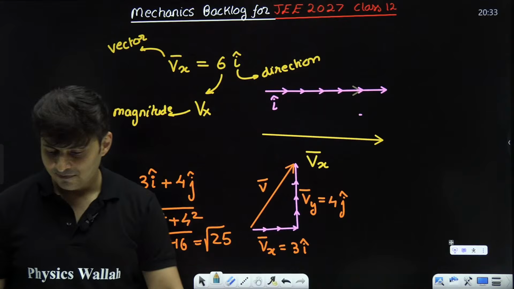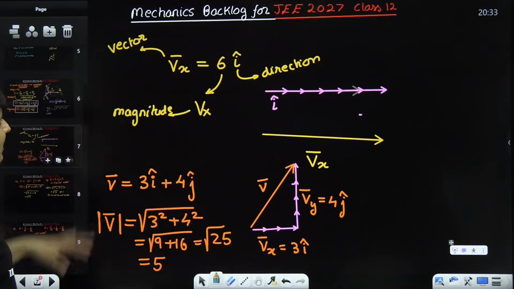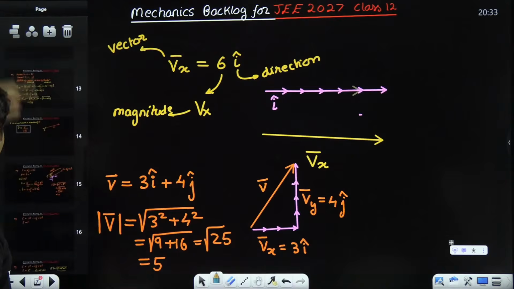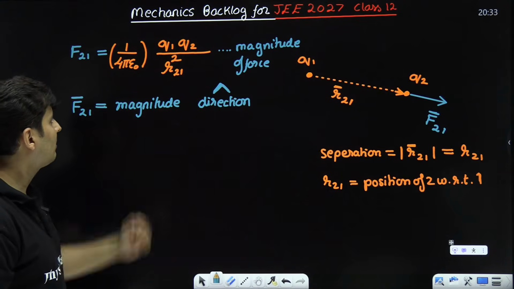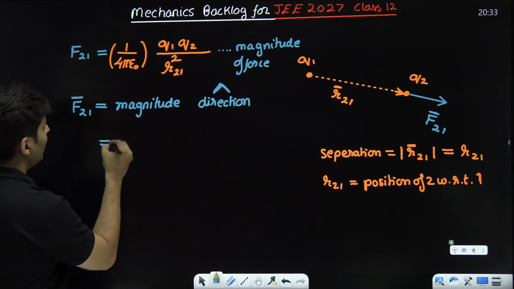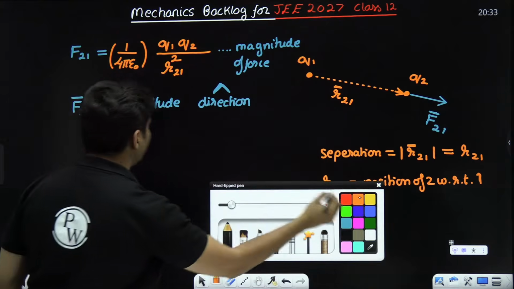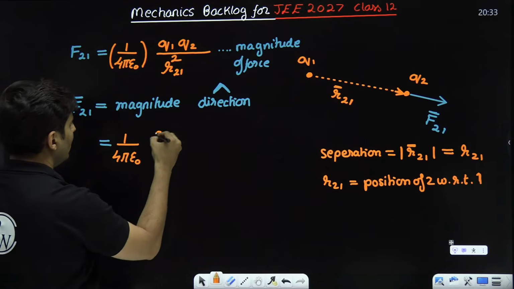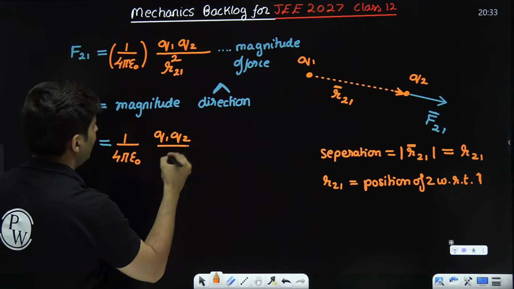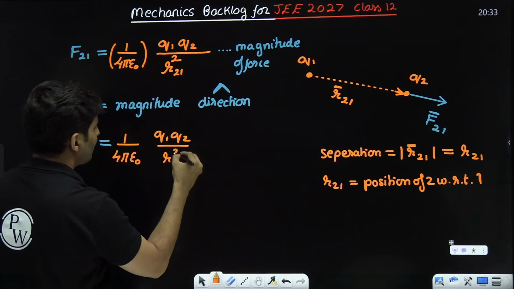So the same thing should happen here: magnitude information and directional information. The magnitude information we already know, which is 1 by 4 pi epsilon naught, q1, q2, and then r21 square.